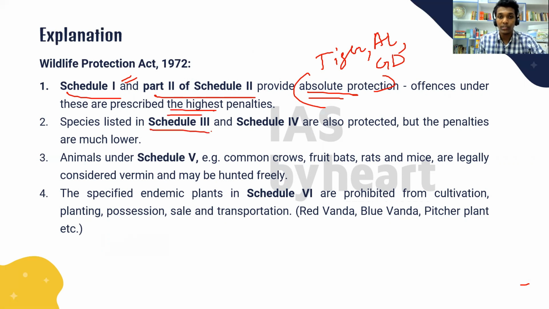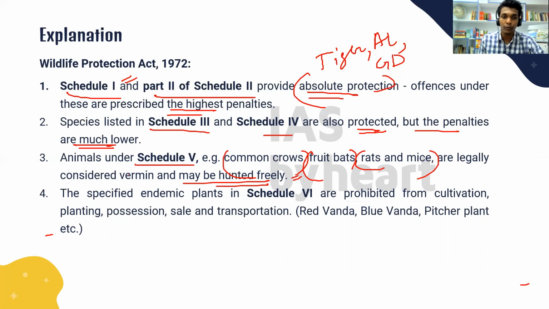And the species listed in Schedule 3 and Schedule 4 are also protected, but the penalties are much lower. So that is the difference between Schedule 1, 2 and 3 and 4. And animals under Schedule 5, they are vermin species which may be hunted freely. So they include common crows, fruit bats, rats, mice, which affect the agricultural production, etc. So those things can be hunted freely. So they are in Schedule 5. So least protection is given to species under Schedule 5.